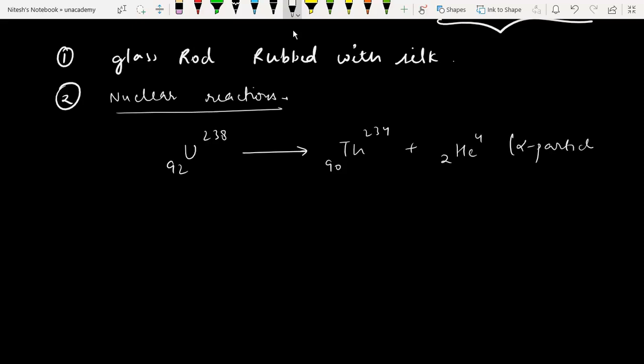In this reaction the charge is conserved, right?